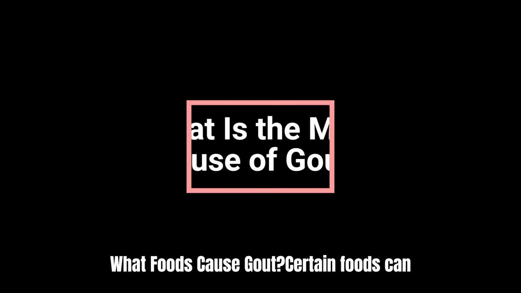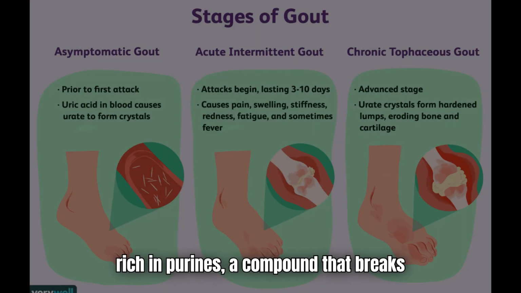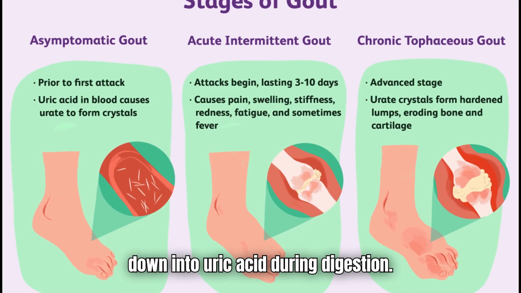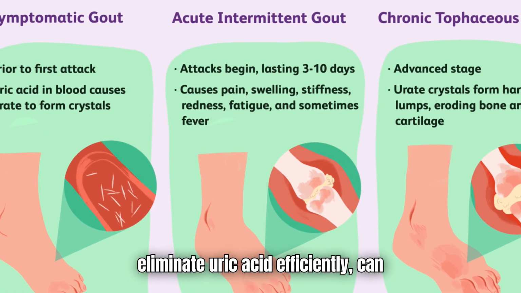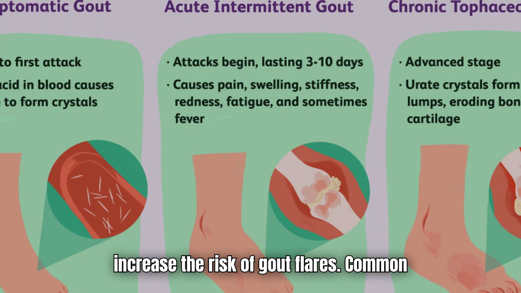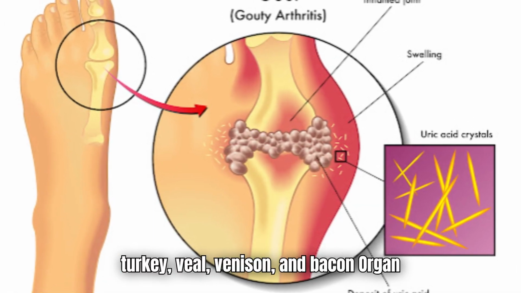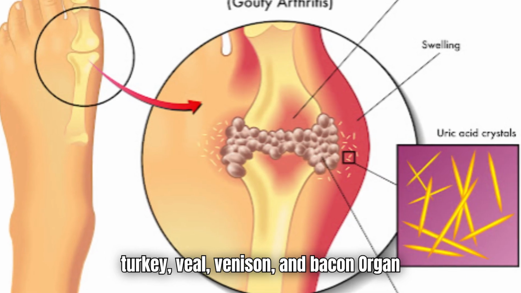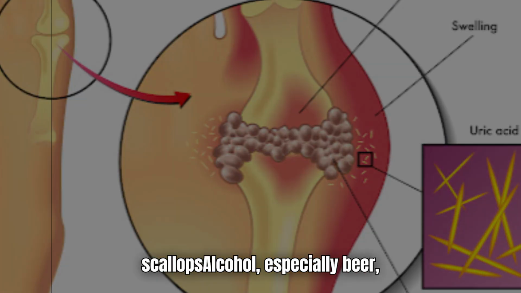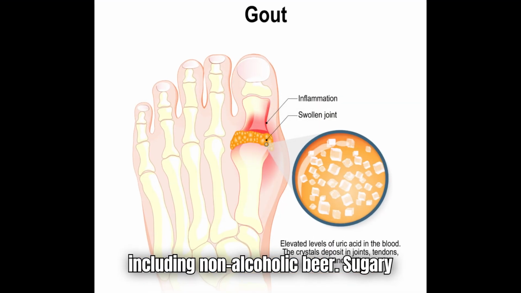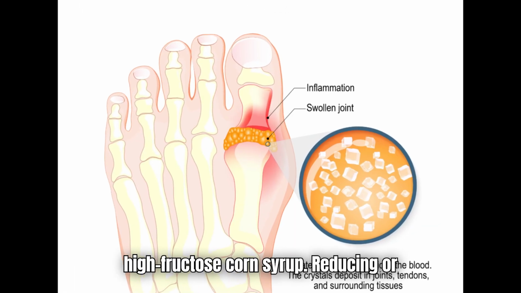What foods cause gout? Certain foods can raise uric acid levels because they are rich in purines, a compound that breaks down into uric acid during digestion. Consuming large amounts of these foods, or having a body that struggles to eliminate uric acid efficiently, can increase the risk of gout flares. Common high purine foods include meats such as turkey, veal, venison, and bacon, organ meats like liver and kidneys, seafood including trout, cod, sardines, and scallops, alcohol, especially beer, including non-alcoholic beer, sugary beverages and foods containing high fructose corn syrup.